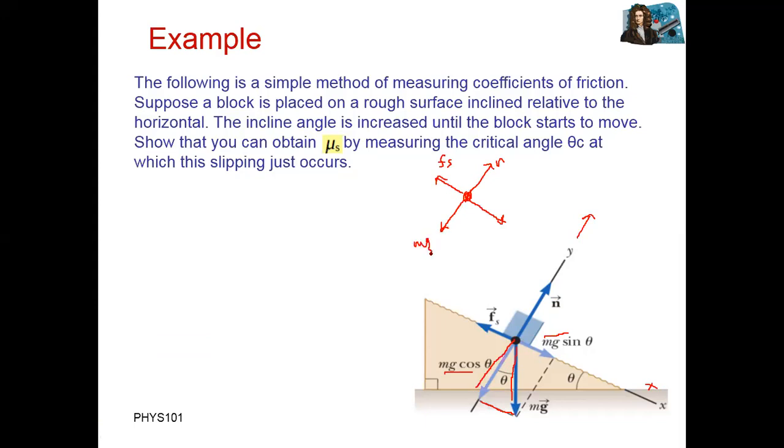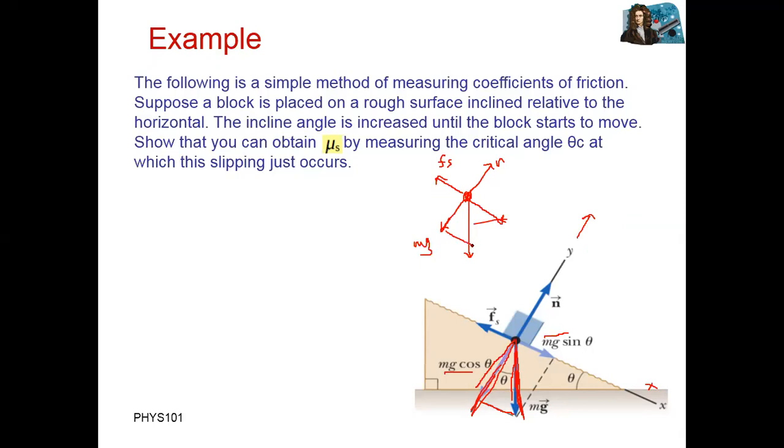The effect of mg, as you can see here, will be downward. This is the gravitational force, but this component is from the normal force. So we take the component form.